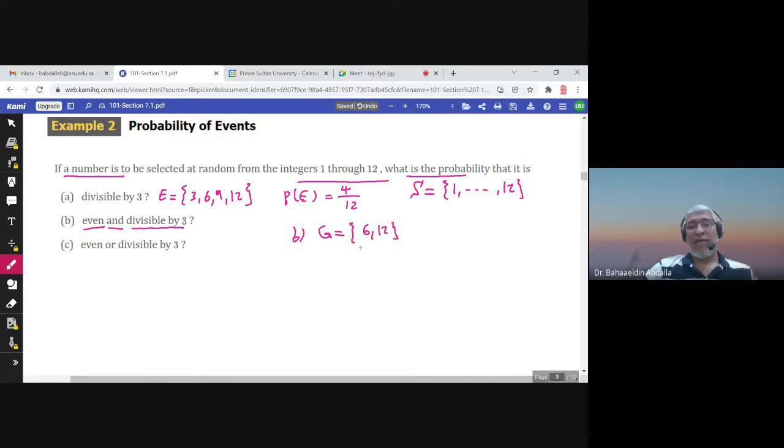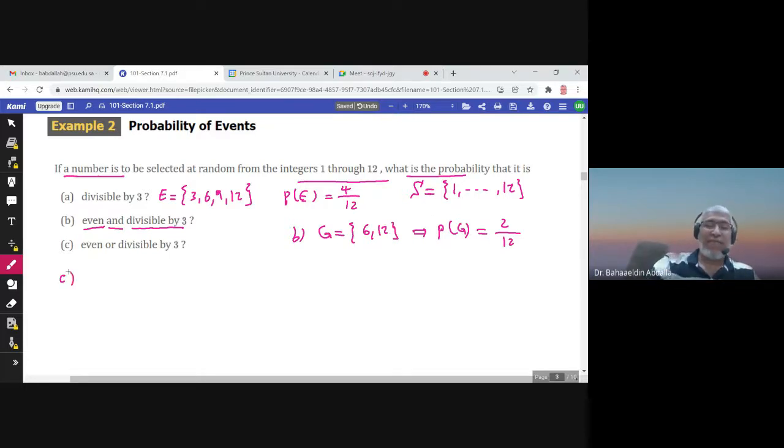So these are the elements in G, even and divisible by 3. What would be the probability of G? All the outcomes are equally likely. So the probability of G would be 2, because there are two numbers in G, over the number of elements in S.